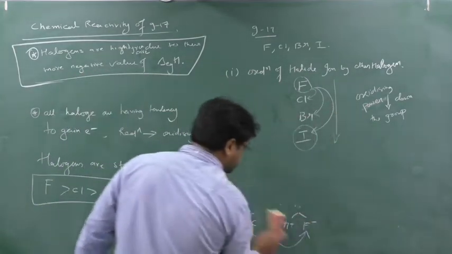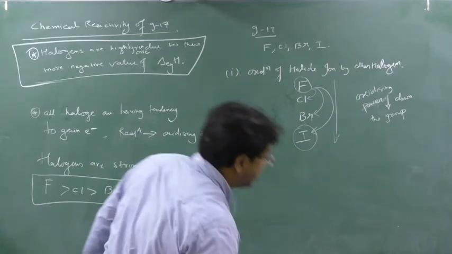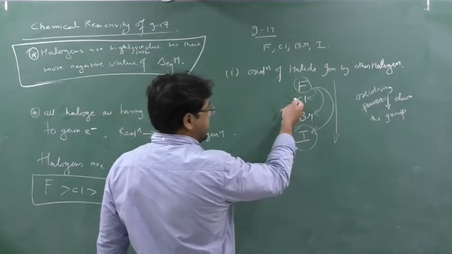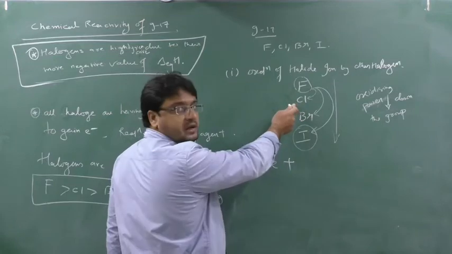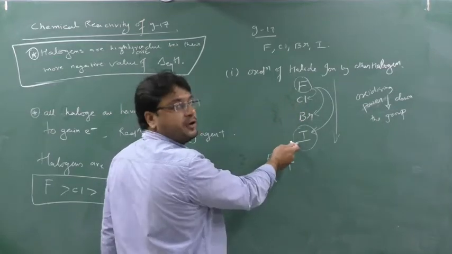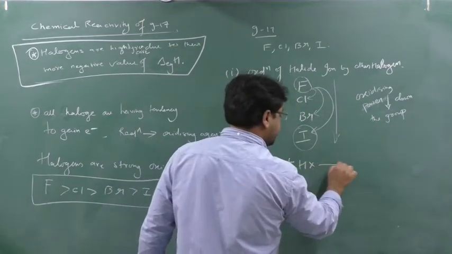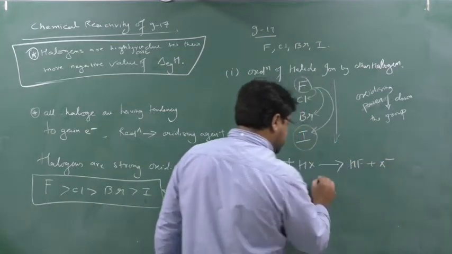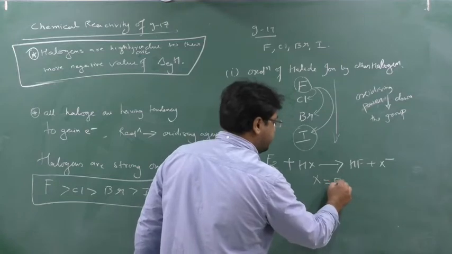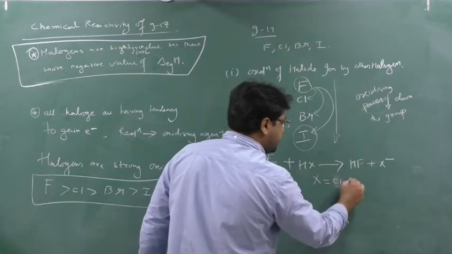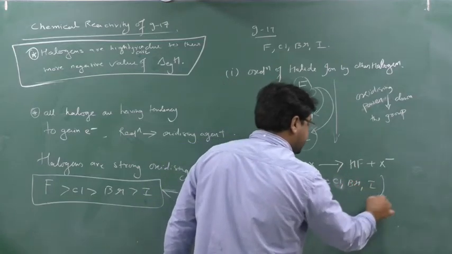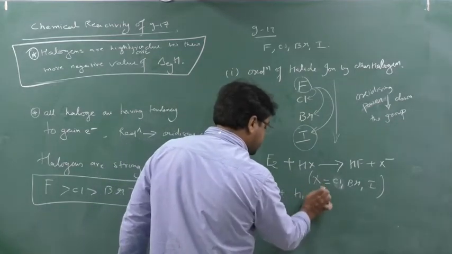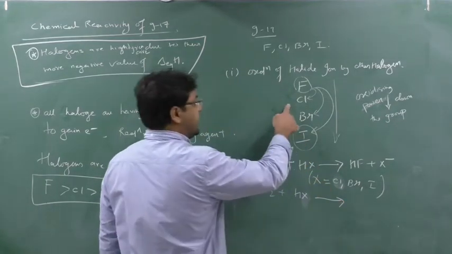Please write down. First reaction we write down: fluorine can replace Cl from HCl, Br from HBr and I from HI. So I will write HX, and form HF plus X minus, where X is Cl, Br and I. Please remember this. Similarly, chlorine will react with HX. Yes or no? Similarly, chlorine can react with whom?